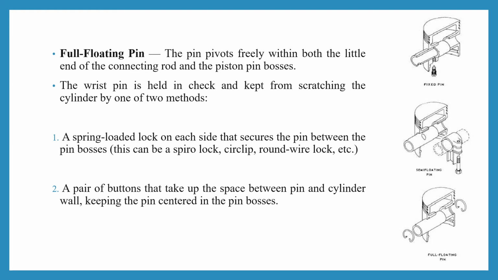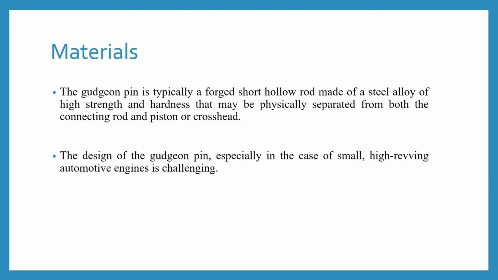These may be a spiral lock, circlip or round wire lock, etc. The second is a pair of buttons that take up the space between the pin and the cylinder wall, keeping the pin centered in the pin bushes. So these are the locking methods of the gudgeon pin and the connecting rod.